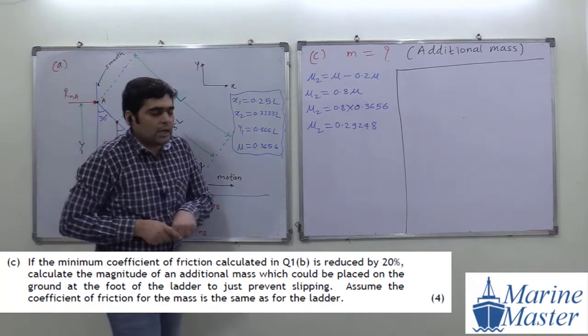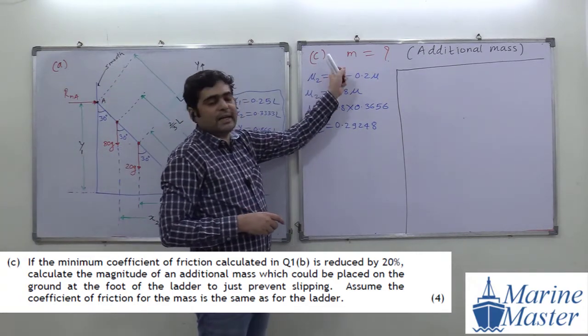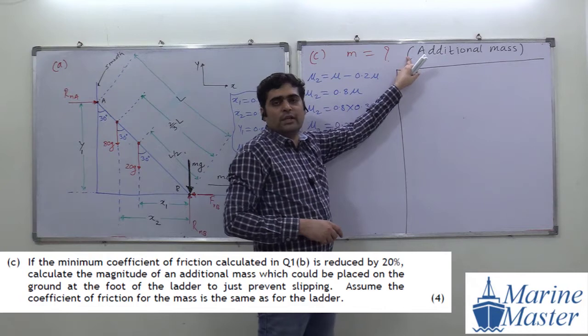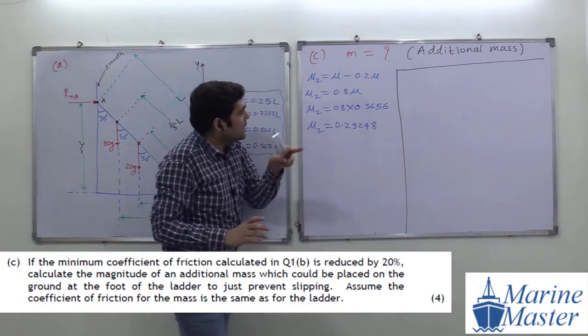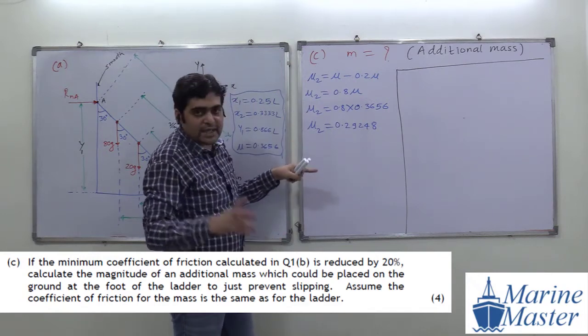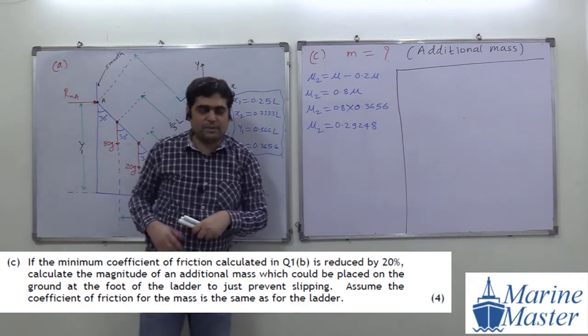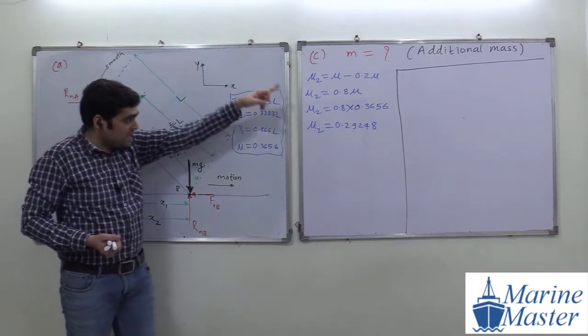Then write down the target. What is our target? M. In bracket, just write down the meaning of m: additional mass we are adding so that the ladder will not slip. And then write down this up to mu2. Then we will see how to deal with such types of numericals. Please everyone, add mg, then write down all those things.